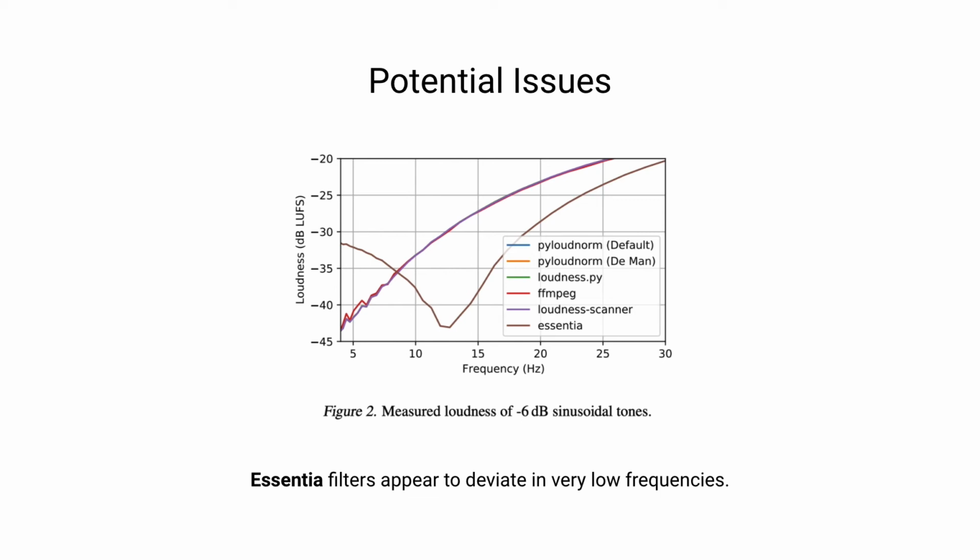So to test this, we simply measured the loudness of pure sinusoidal tones at very low frequencies and plotted the loudness from the different meters using those different sine waves. And as you can see, pretty much all the meters follow the same curve, with Essentia having a significant difference here in the ultra low frequencies. And it's likely that there's some sort of issue that happens in the filtering or in some other part of the algorithm.